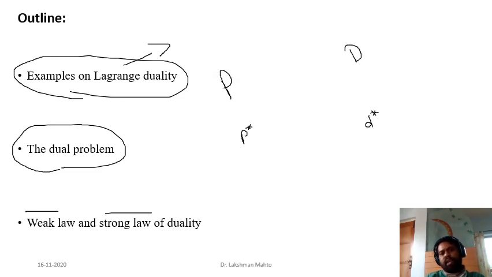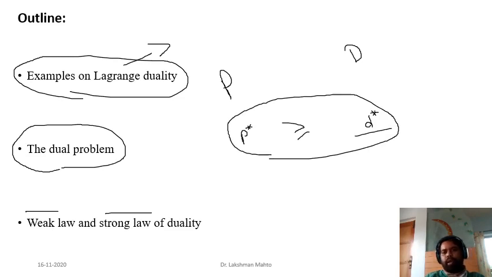Now what is the relation between the optimal values of these two problems? If it happens that D star is always bounded above by P star, that is, P star is always bounded below by D star, then in this scenario we call it weak law of duality. And when we observe P star is exactly equal to D star, then we call it strong duality. So if you have a convex optimization problem under a few conditions, you will observe that it follows strong duality.